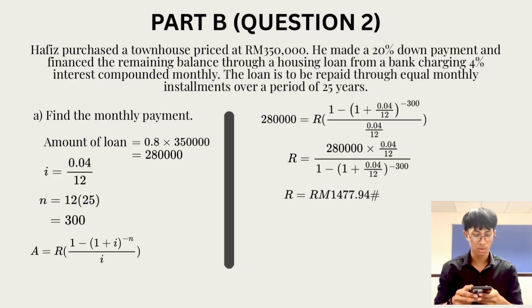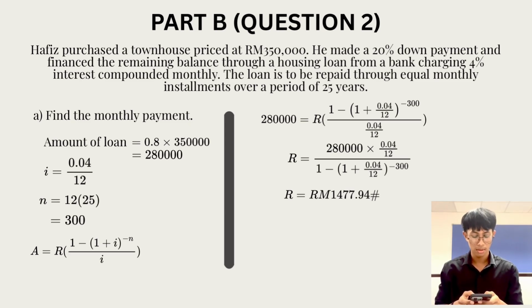Part B, question number 2. Hafiz purchased a townhouse priced at 350,000. He made a 20% down payment and financed the remaining balance through a housing loan from a bank charging 4% interest compounded monthly. The loan is to be repaid through equal monthly installments over a period of 25 years. Question A. Find the monthly payment amount of loan. We must find the amount of loan first.